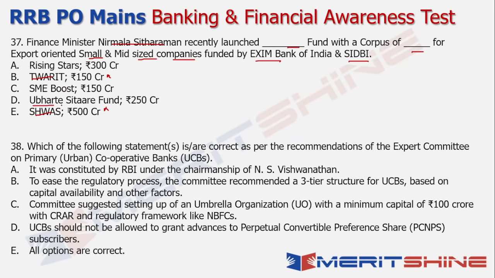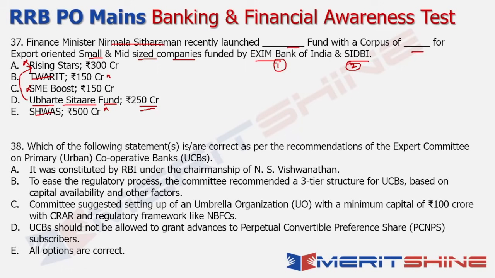Now technically the answer is Ubharte Sithare Fund. Now you cannot really literally translate it into English and call it Rising Stars Fund, so that will not be correct. So this answer is also incorrect. There is nothing called as SME Boost as such, so the answer in this case is Ubharte Sithare Fund, and the corpus is 250 crores, and this is a combined initiative for your export oriented small and mid-sized companies that have been launched by SIDBI as well as your Exim Bank.